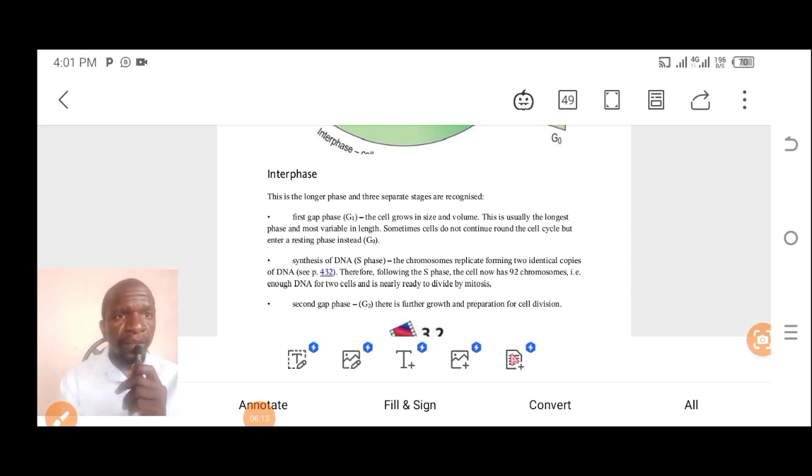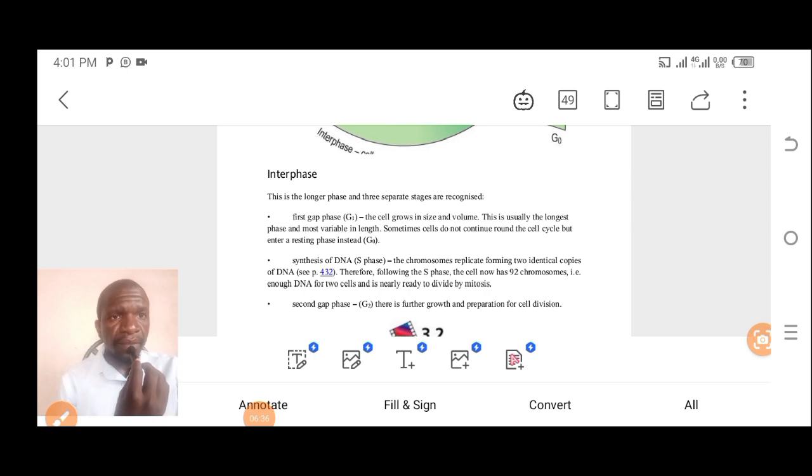This is usually the longest phase and most variable in length. Sometimes cells do not continue around the cell cycle but enter a resting phase instead, which is G0. Now, synthesis of DNA, which is the S phase.